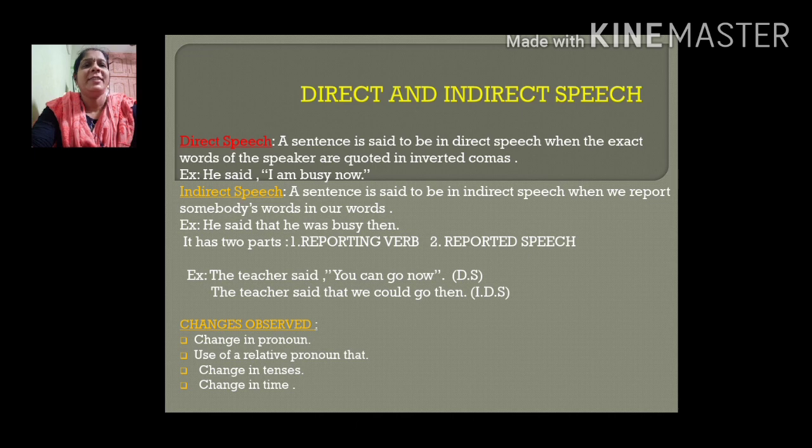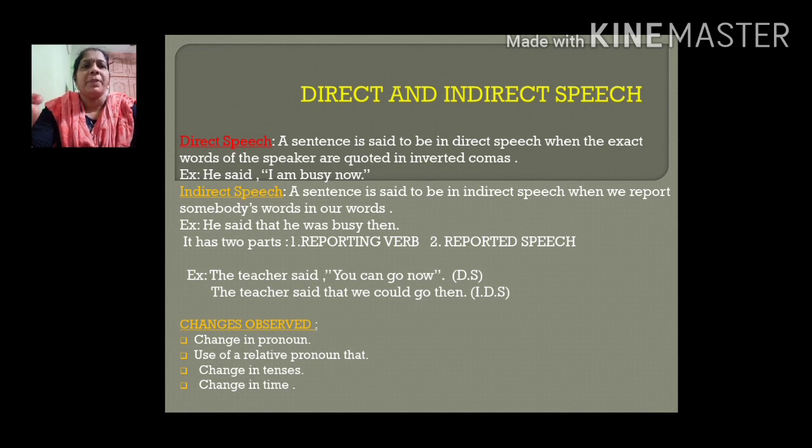Hello. In today's session, we shall learn about direct and indirect speech. Indirect speech is also called reported speech. We shall discuss each one in detail with examples and conversion of sentences from direct speech to indirect speech. We will learn conversion of all types of sentences. We know we have 4 types of sentences: declarative sentence, interrogative sentence, imperative sentence and exclamatory sentence. Now in this session we shall learn about the conversion of all types of sentences from direct speech to indirect speech. Now coming to this, what is direct speech?